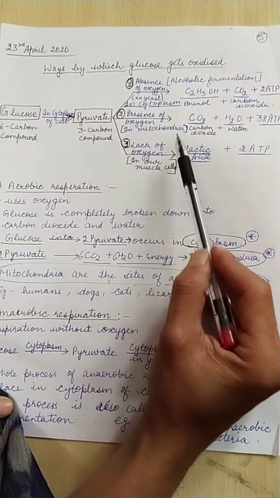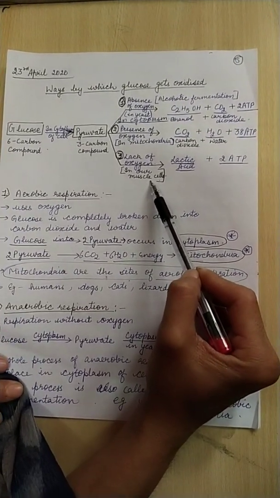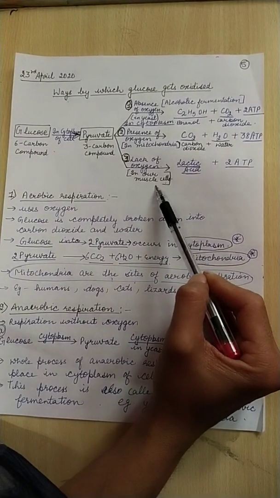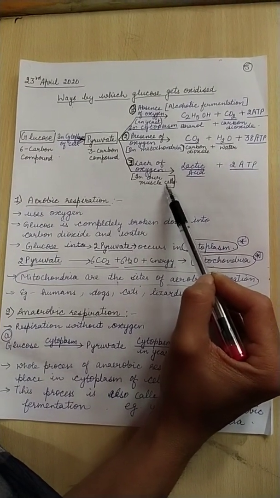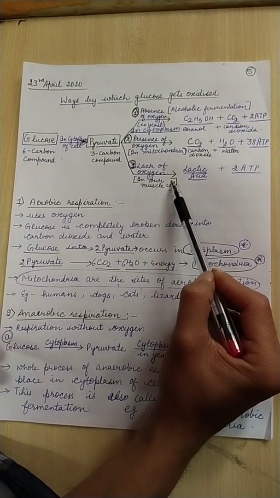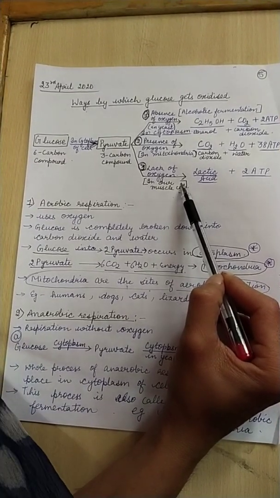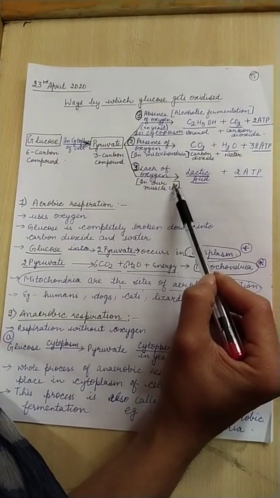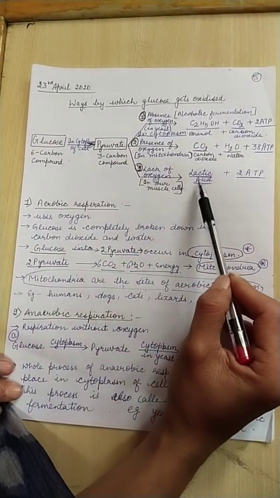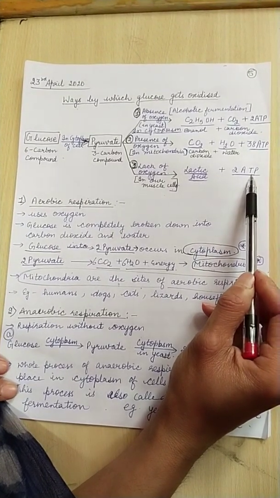But sometimes, as in our muscle cells, not only in human muscle cells but in the muscle cells of fast running animals also, whenever there is deficiency of oxygen, and it happens when there is excessive use of oxygen and sufficient oxygen is not available at that particular time, pyruvate gets converted into lactic acid and a small amount of energy is released.